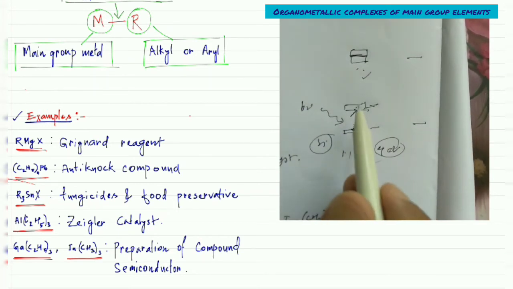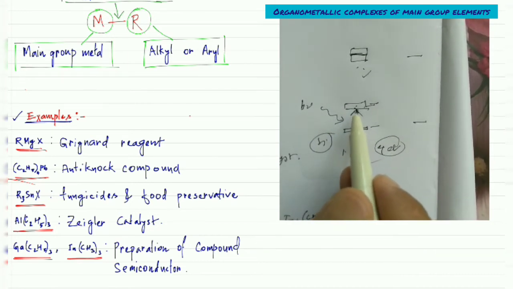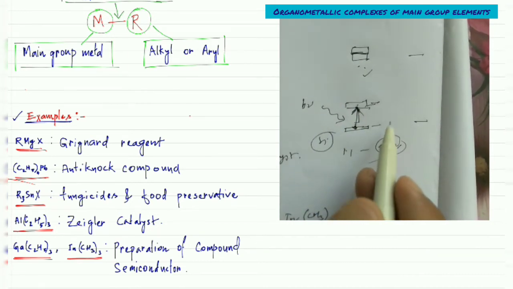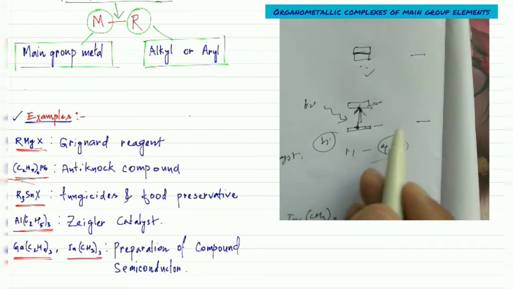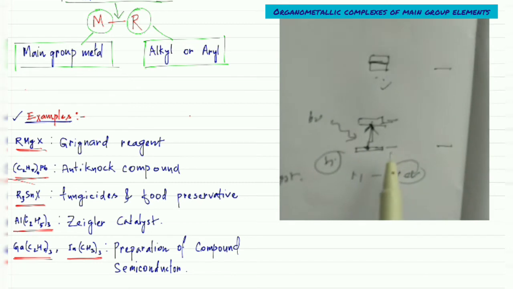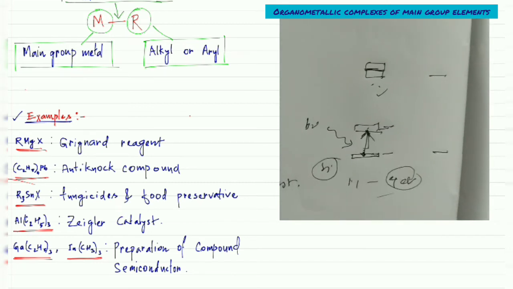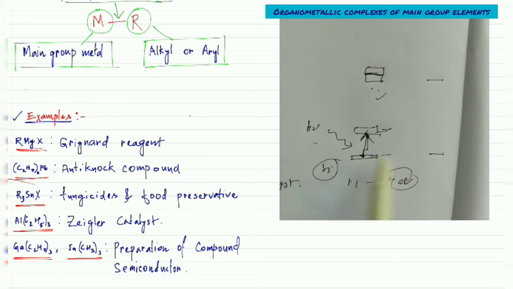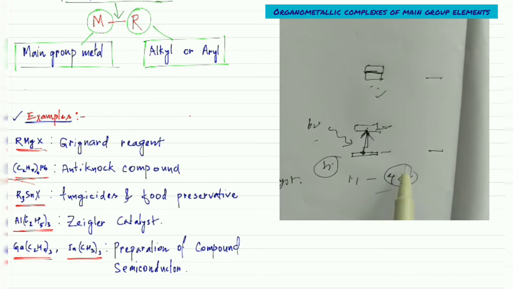This is not a simple process, it is a complex process, so I'm not going into the detail of this one. But simply, the electron will go from here to here if it gets some amount of energy, so it can be used as a photovoltaic device.